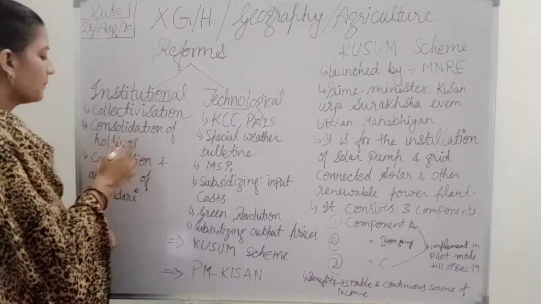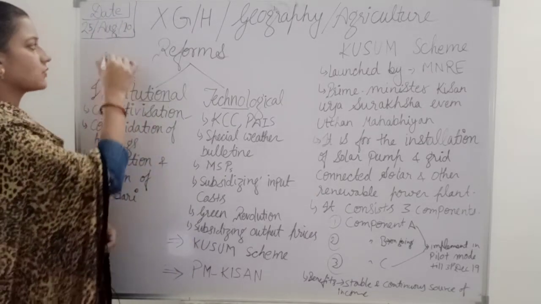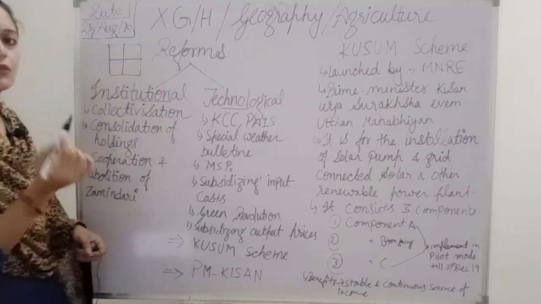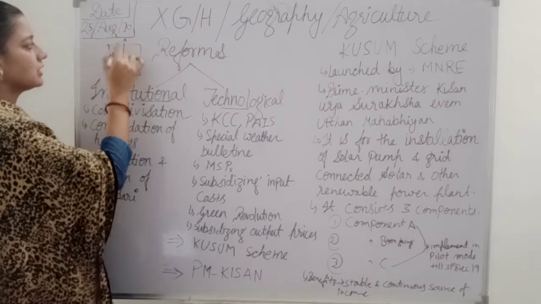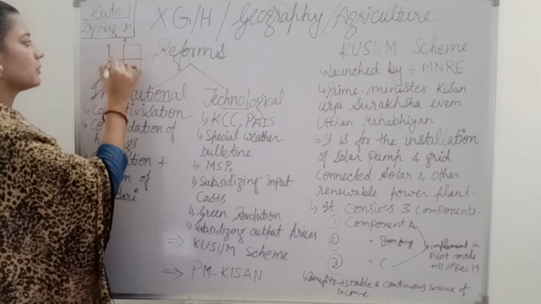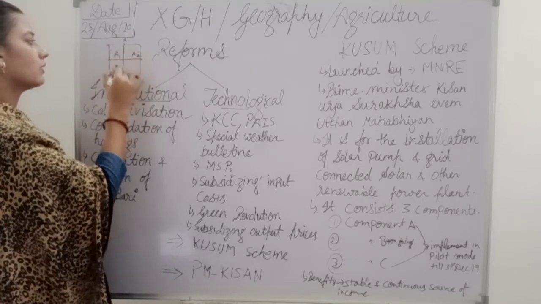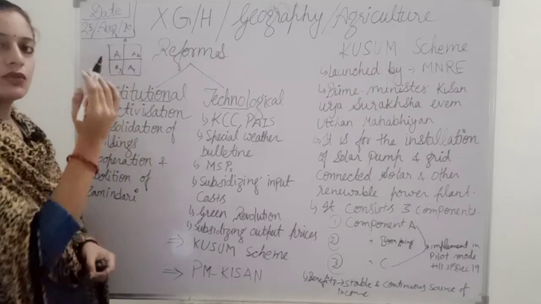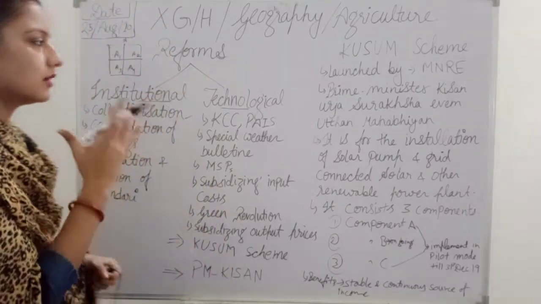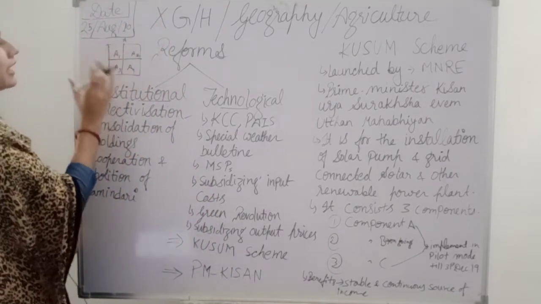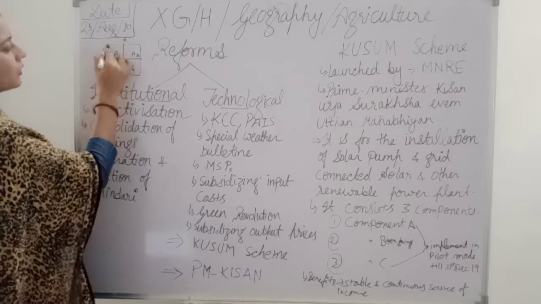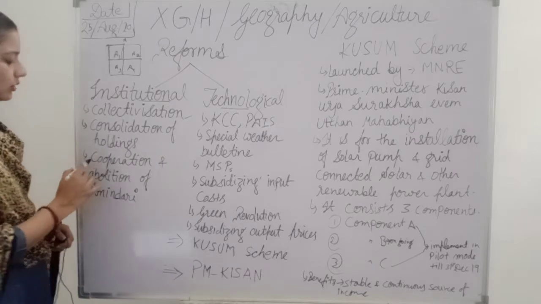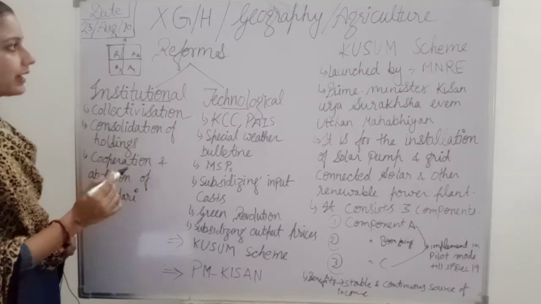It was basically the result of the hereditary system, as we have seen, in which a person has, suppose, four children. The land of this person will be divided into a1, a2, a3 and a4, and so on. By this, the land holdings become shorter and shorter. So this is also a problem for agriculture.